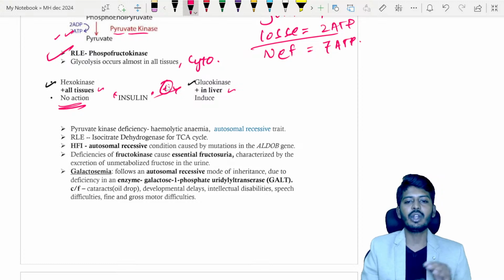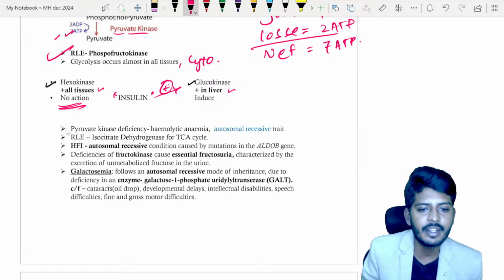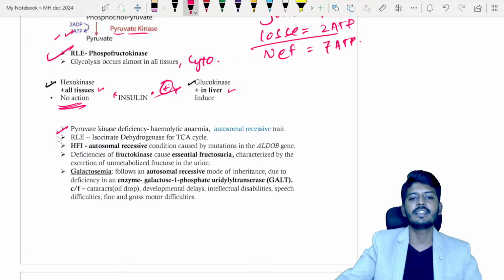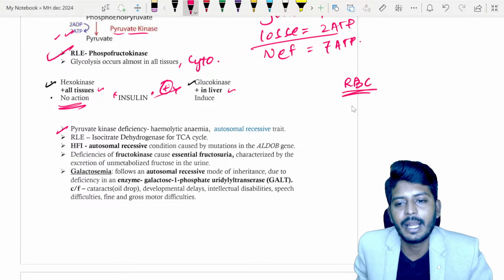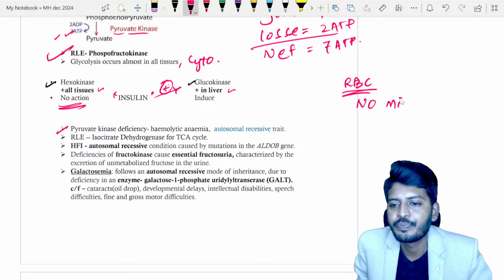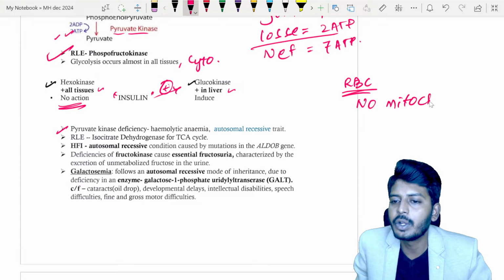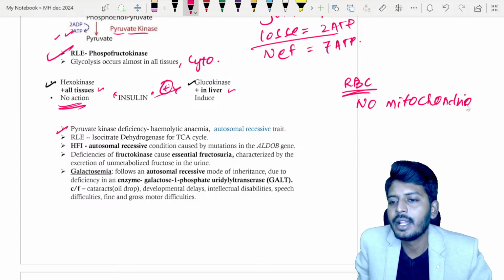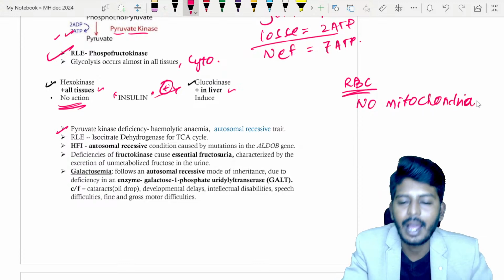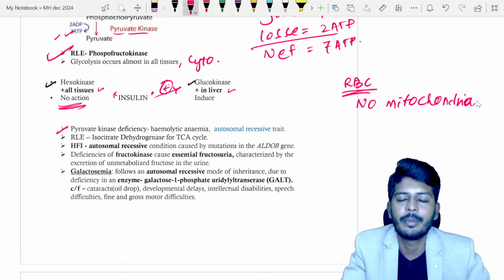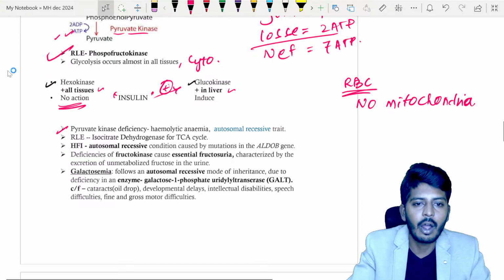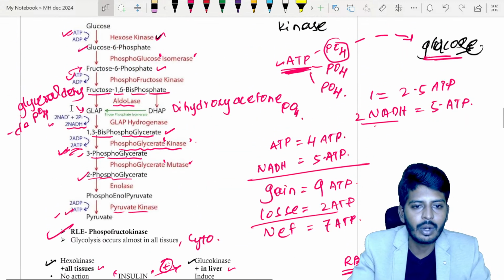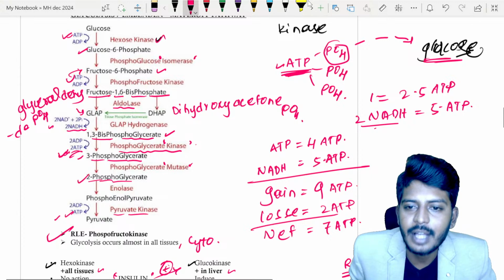Okay. So let's talk about a disease called pyruvate kinase deficiency. So usually what will occur? In the RBC, my dear students, there is no mitochondria. If there is no mitochondria, what does that mean, how will it play a significant role here? Let's understand. Now look here. Let's take the glycolysis cycle. So glycolysis is occurring, sir.